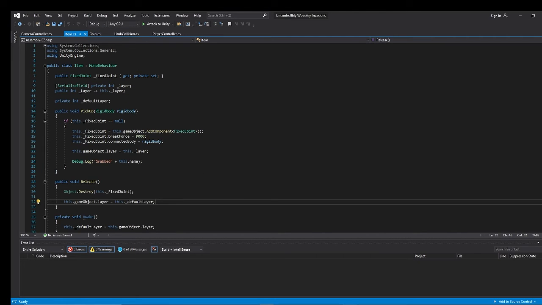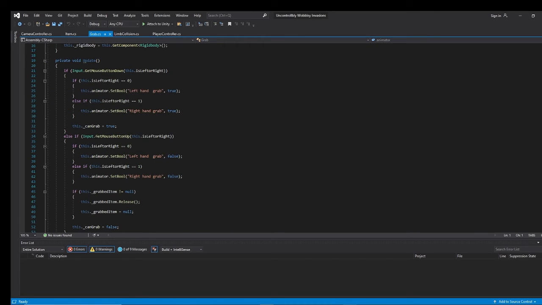So what the pickup function does is it takes a reference of the rigid body of the hands and attaches a fixed joint to the grabbable object, and we make the break force very high so that the grab doesn't break. And we assign the connected body of the fixed joint to the rigid body of the hands. That's how we connect both the hand and the object together.